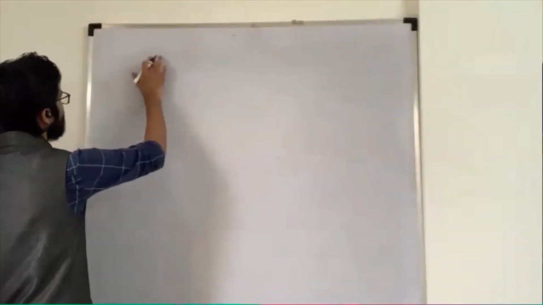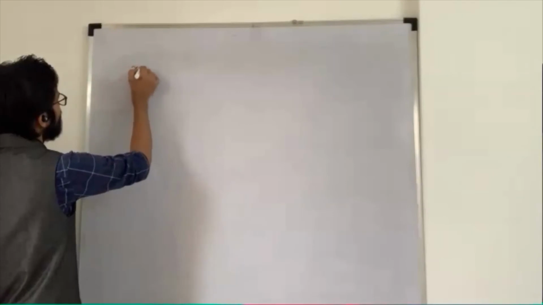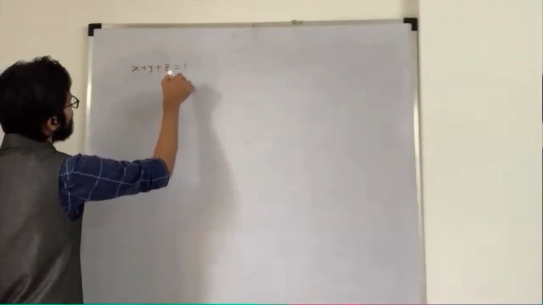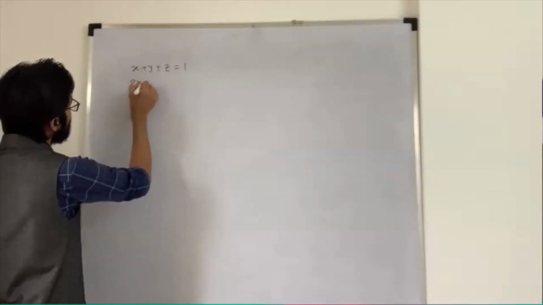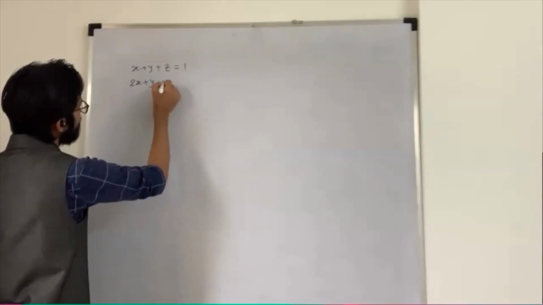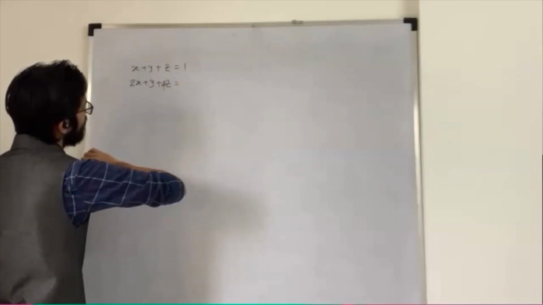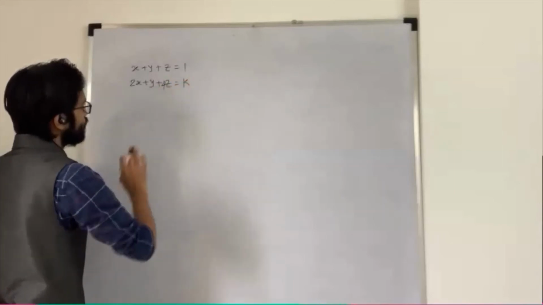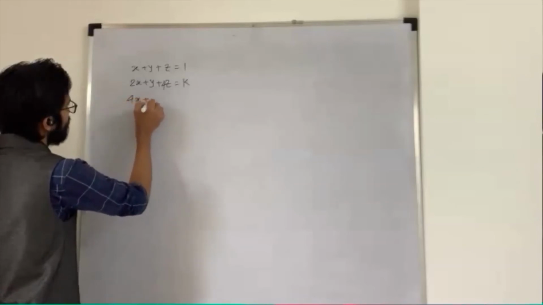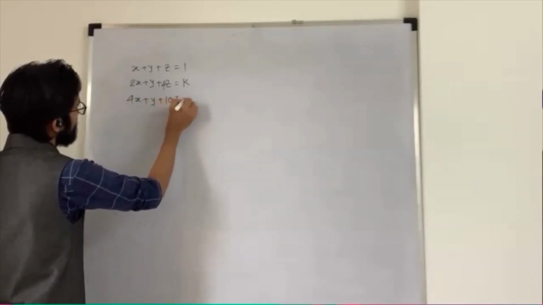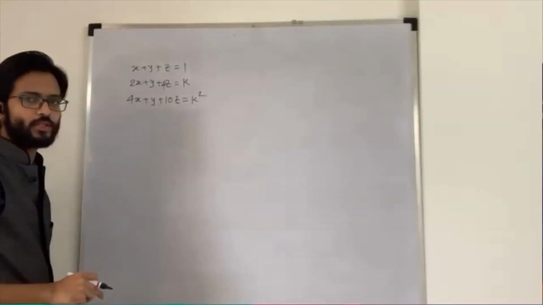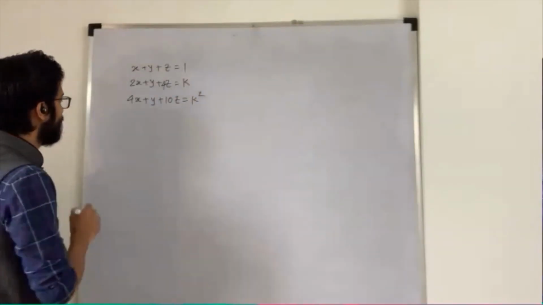Okay, x plus y plus z is equal to 1. 2x plus y plus 4z is equal to k, constant k. 4x plus y plus 10z is equal to k squared. Okay. What is the problem?